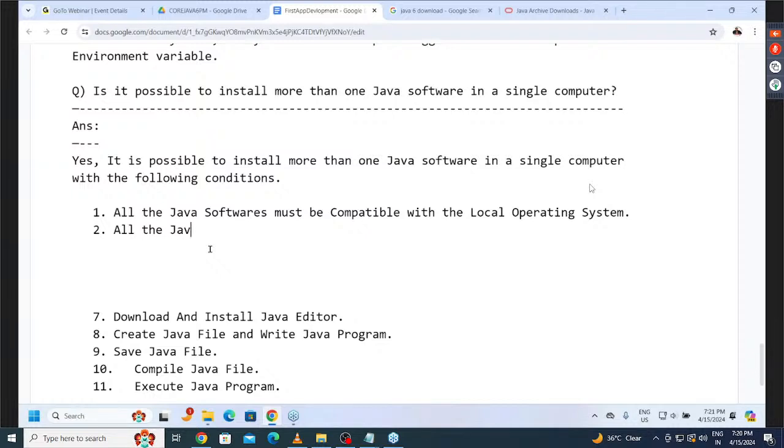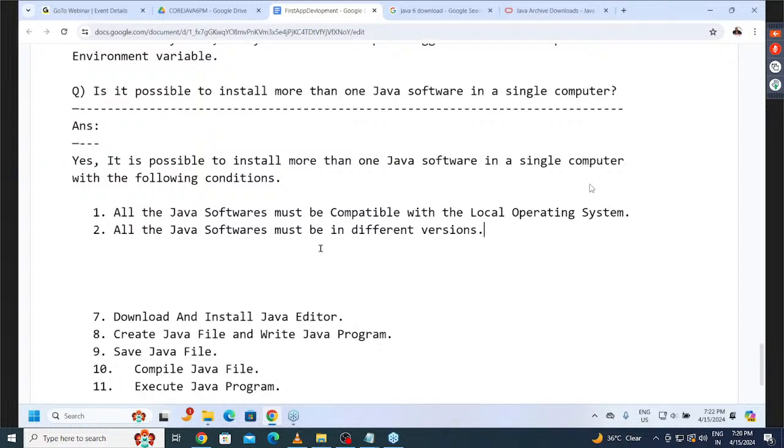Second one, all the Java softwares must be in different versions. Not same version. Same 1.8.0_202. If you want to install it, automatically what is going to happen there? Overwriting kind of things are going to happen. Same version again and again, 2 to 3 times is not possible. One version, one time. Second version, second time. Third version, third time. Like this here, we have to install. So all Java softwares must be in what versions there? Different versions, not in the same versions here.